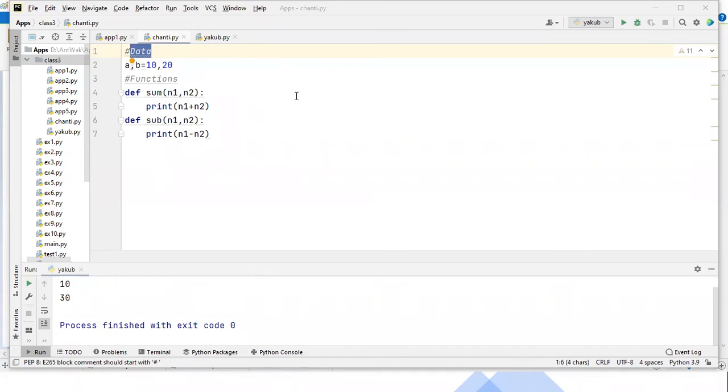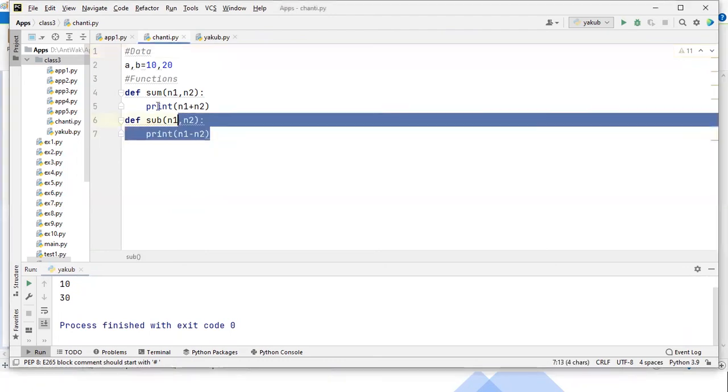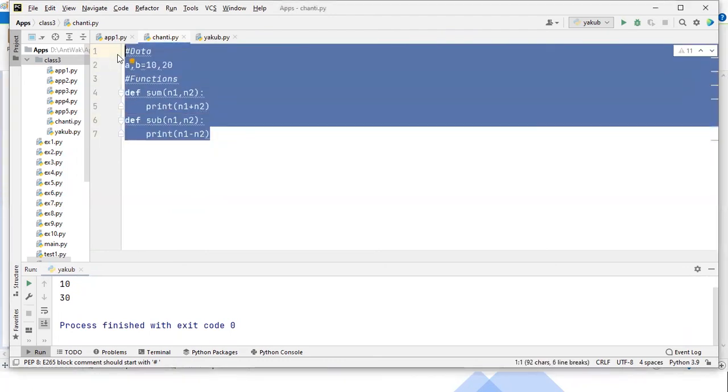So in OOPS, the benefit is that the same code, the data and functions that you wrote, you have to write inside a concept called class. That we call encapsulation. This process we call encapsulation. So writing the same data and same functions inside a block called class.